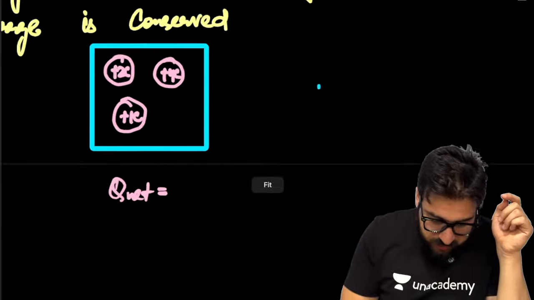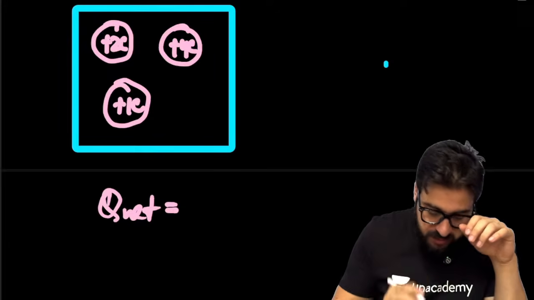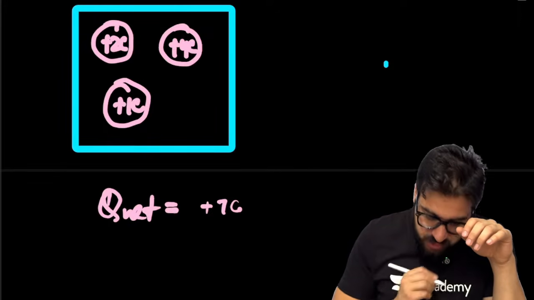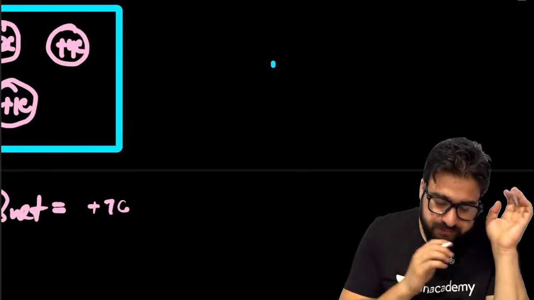2 plus 4 is 6, 6 plus 1 is 7. Plus 7 coulomb charge. Absolutely, sir, without a shadow of doubt.